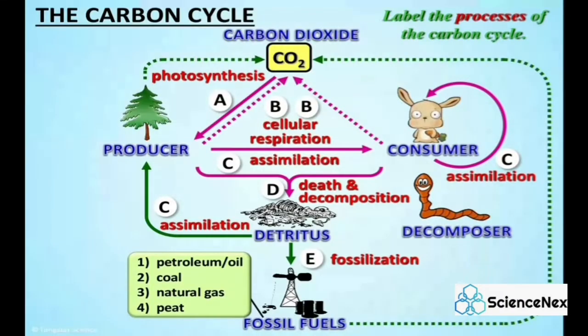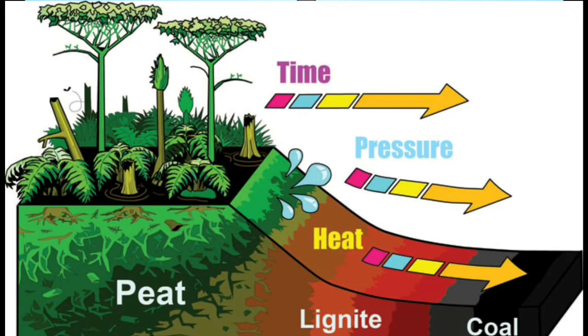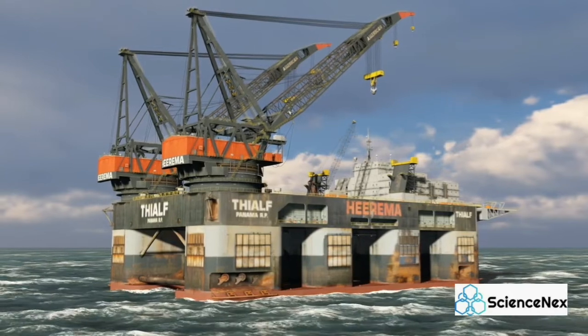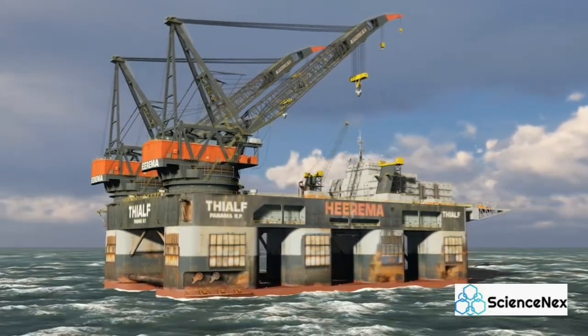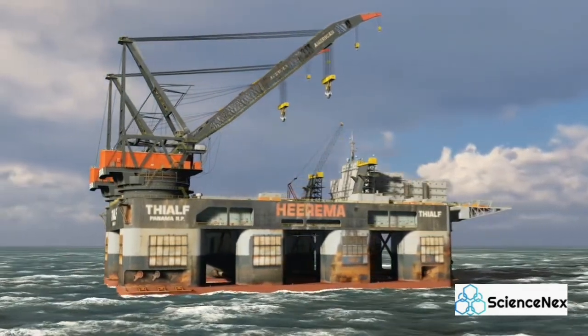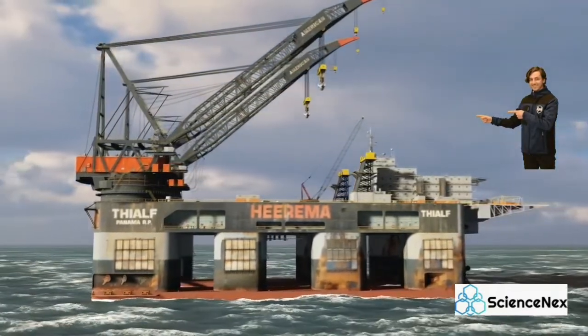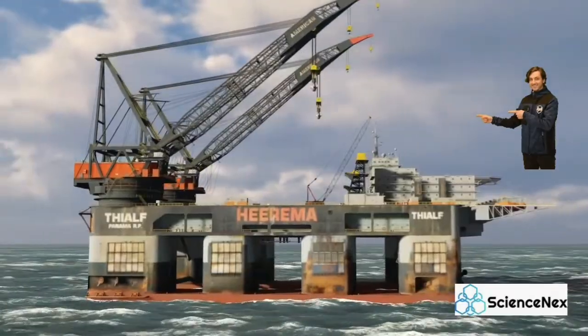Step E, fossilization. Fossilization involves ancient plants which have been buried for hundreds of millions of years to produce fossil fuels, oil and natural gas formation. Ancient plants and animals died in the oceans 300 to 400 million years ago. Over time, their remains were covered in layers of sediment. The enormous weight of the sediment produced heat and pressure, which eventually turned the remains into oil and natural gas, which remains under the ground or ocean floor unless it is extracted.